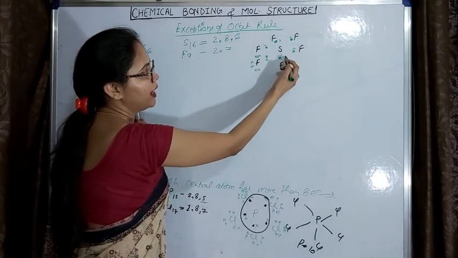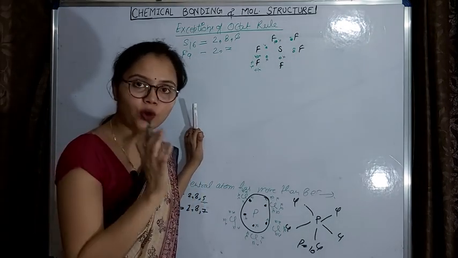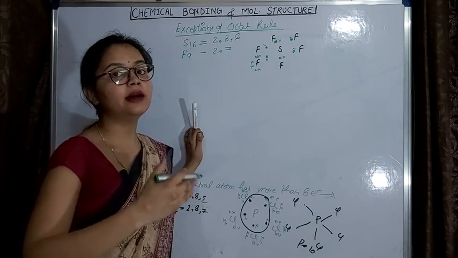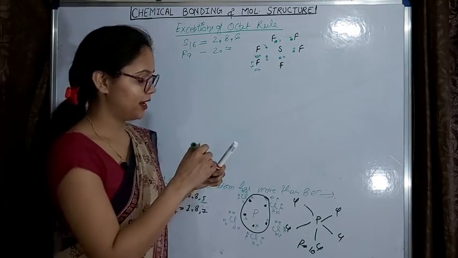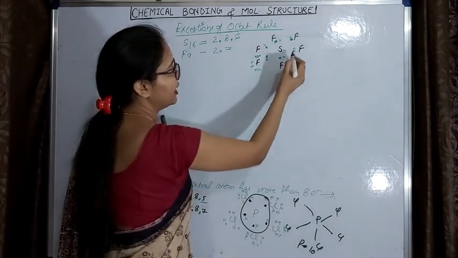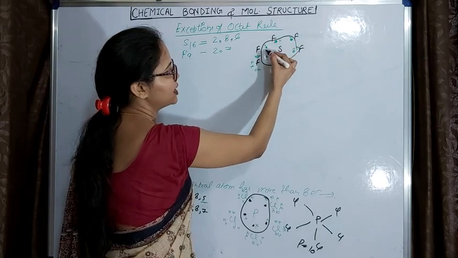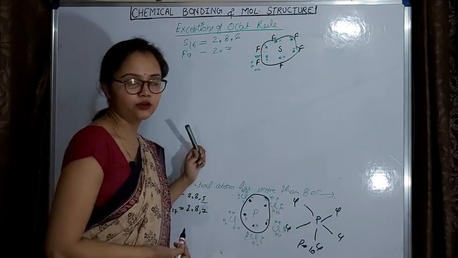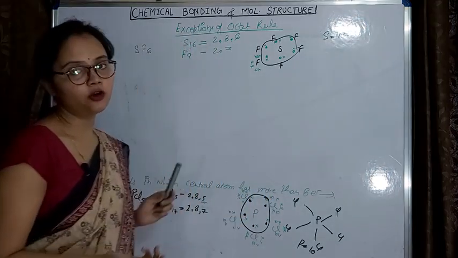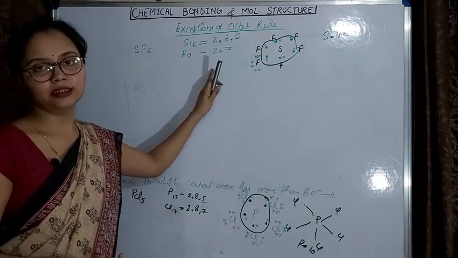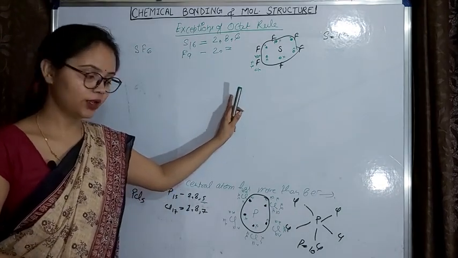So in this compound, as you can see, sulfur has 6 electrons, and all the 6 electrons will take part in bond formation with 6 fluorine atoms. So at the end sulfur will have 12, 1 2 3 4 5 6 7 8 9 10 11 12 electrons, okay. As it is having 12 electrons, it is not following the octet rule, okay. So this is another example of this category in which the octet rule is not followed, okay.